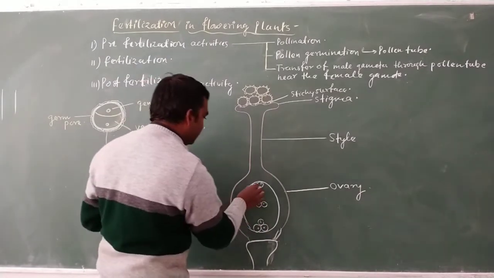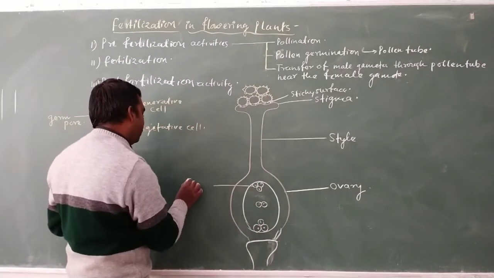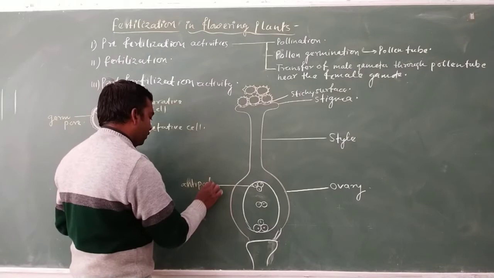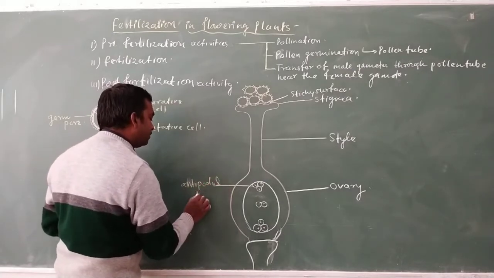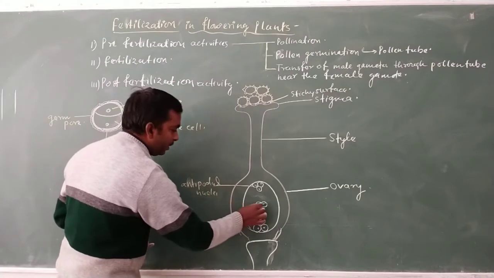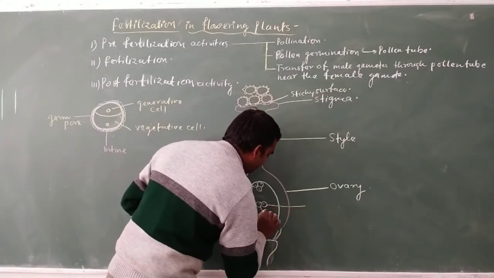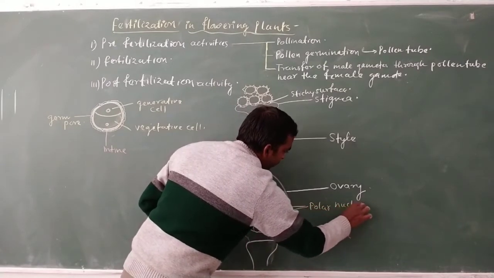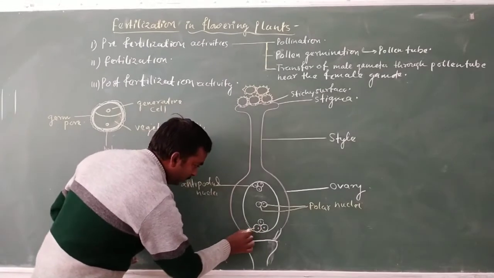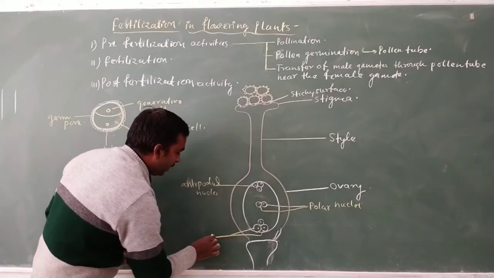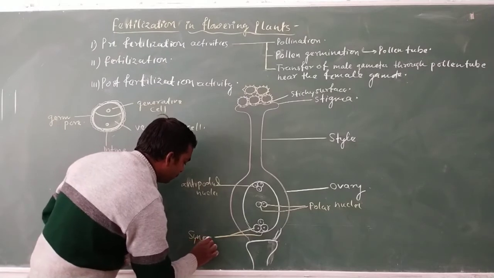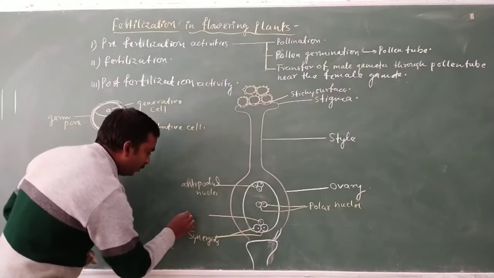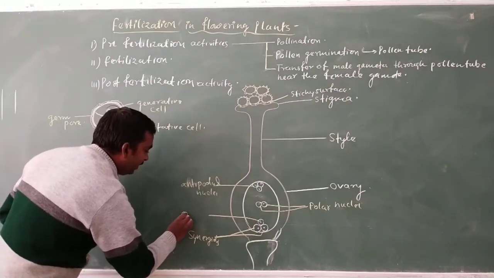These are known as antipodal nuclei, and these two are known as polar nuclei. Below these there are two known as synergids, and above the synergids the single nucleus is known as the egg nucleus.